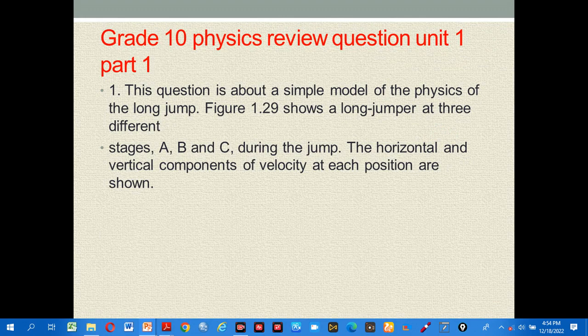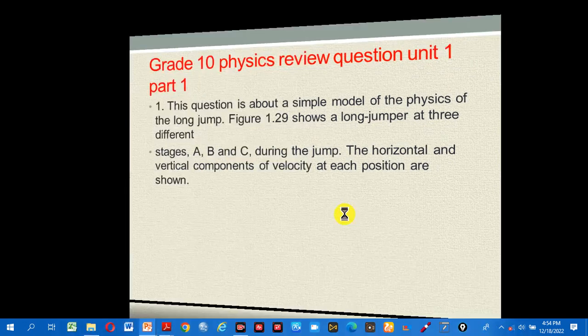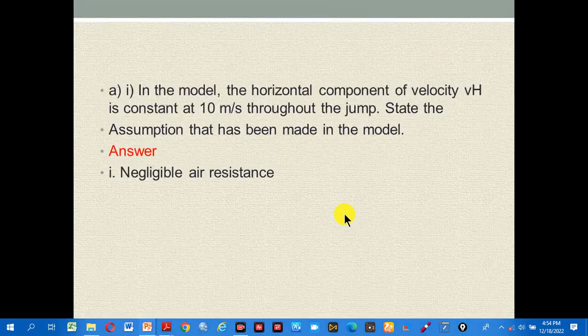Grade 10 physics review question unit 1 part 1, referring with this. Look at the answer. A. In a model, the horizontal component of velocity, vertical component, and horizontal component is constant at 10 meters per second throughout the jump. State the assumption that has been made in the model. The answer is: negligible air resistance.